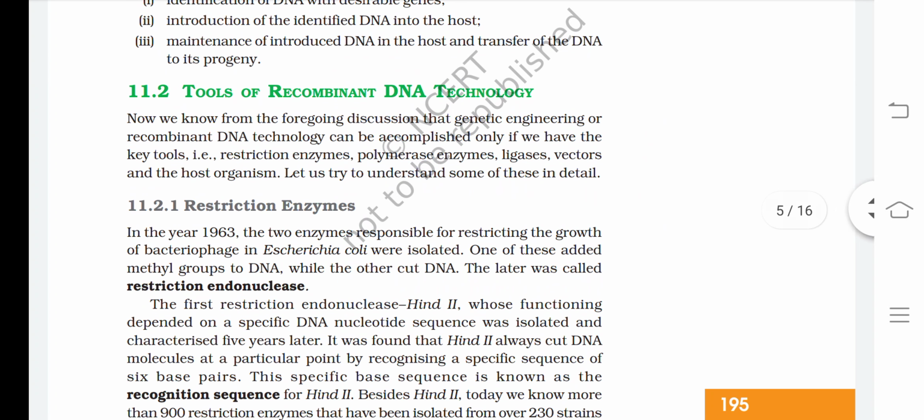Now let's talk about the tools of recombinant DNA technology. Now we know from the foregoing discussion that genetic engineering, or recombinant DNA technology, can be accomplished only if we have the key tools, that is, restriction enzymes, polymerase enzymes, ligases, vectors, and the host organism. Let us try to understand some of these in detail.